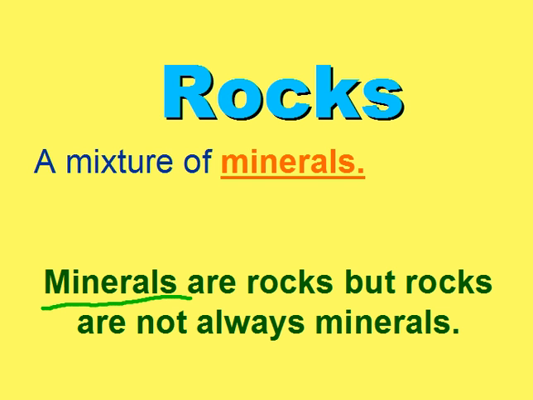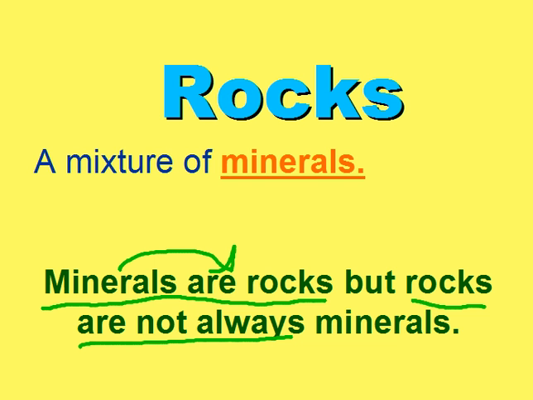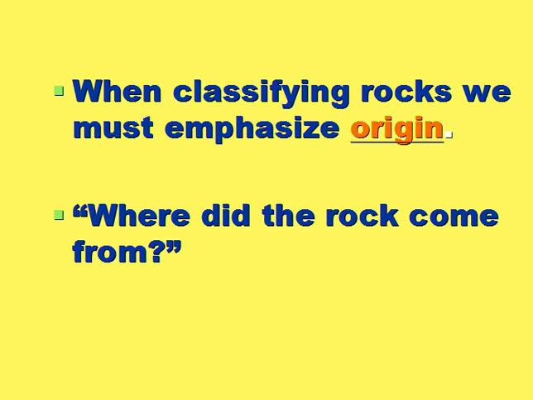So let's take a look down here. It says minerals are rocks, which makes sense. But here it says, but rocks are not minerals. So what we're saying is that minerals can be rocks, but rocks cannot become minerals, that it can't happen. That's true. And we're going to take a look in a few slides and figure out why that is the case.